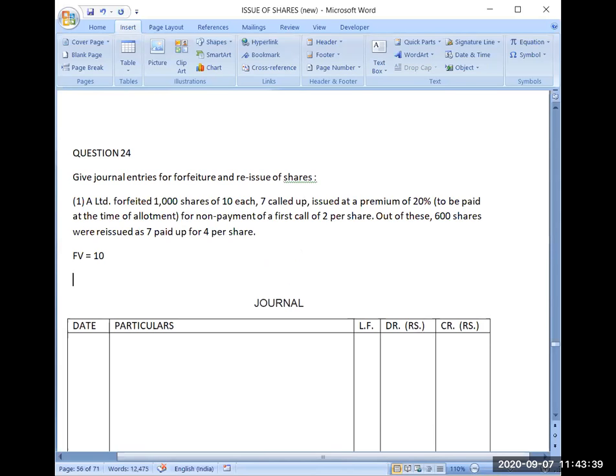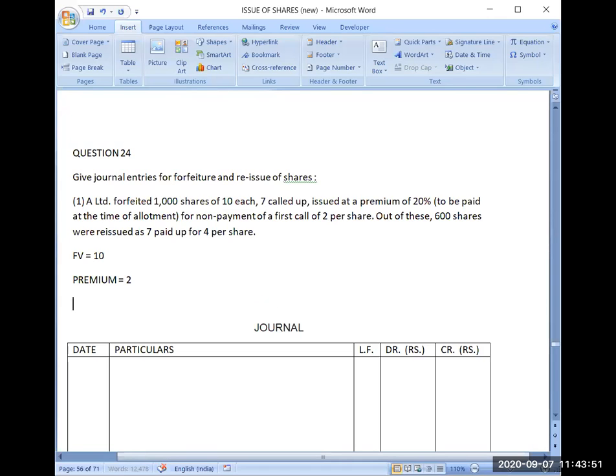Then premium per share. Yes, very good. Premium per share is rupees 2. Then issue price. Issue price is 12. Yes, very good. 20% of 10 has to be calculated. So 20% of 10 is 2 rupees, that is premium. And 10 plus 2 is equal to 12, that will be your issue price. Okay, now this rupees 2 is on allotment.